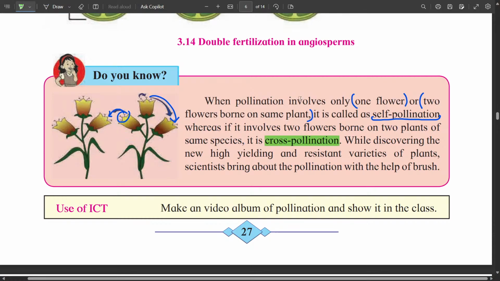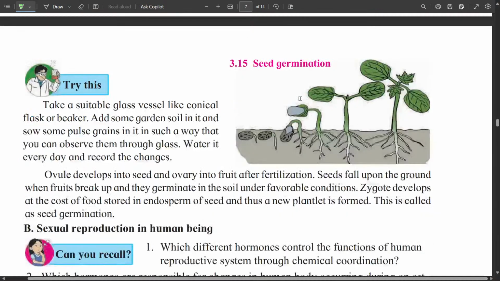While discovering new high yielding and resistant varieties of plants, scientists bring about pollination with the help of a brush. They spread the pollen grains on the stigma of another plant of the same species and do the hybridization.